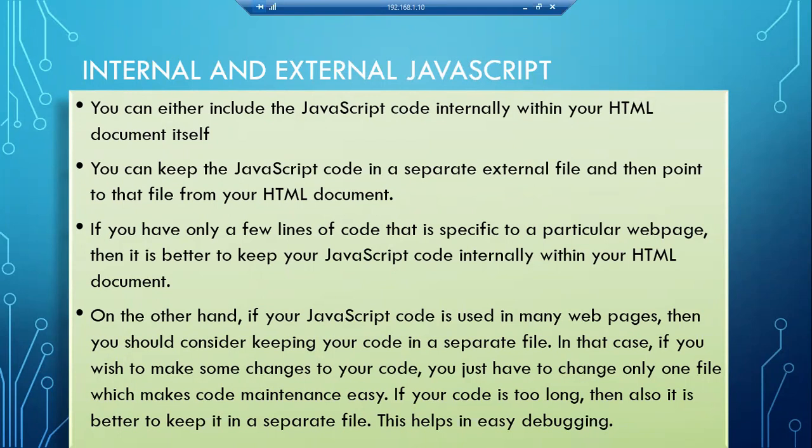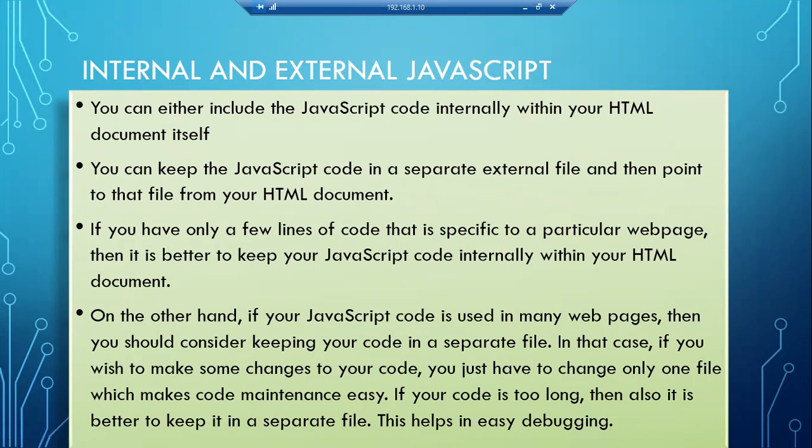You remember how we included CSS coding into your HTML? We can do it using three ways. External files we can create, internal is there, then inline is there. We did it last class. I think you remember how to use external files, internal, and inline. Here it is somewhat similar: we have internal and external JavaScript.